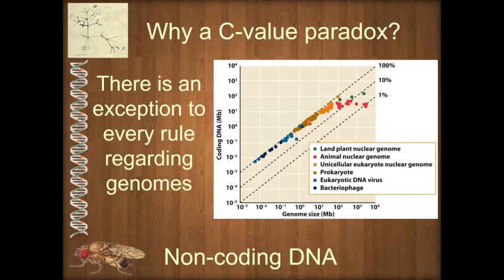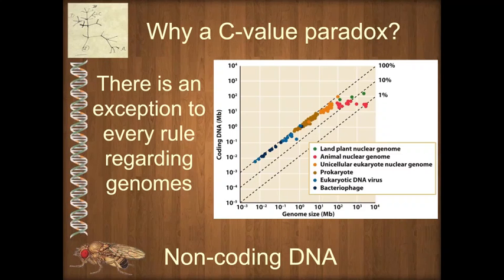Now, let's explain the C-value paradox. It turns out that the C-value paradox is rather easy to explain. There's only one main reason for it, and that is the non-coding DNA. Eukaryotic genomes have huge amounts of non-coding DNA. In the human genome, it's 98.5% of our genome. In others, it's maybe 99.9-something percent, so massive amounts. Because that non-coding DNA only contributes a very little bit to phenotype, you can get lots and lots of it without having much difference in organisms. And very simple organisms can add lots and lots of non-coding DNA and still remain very, very simple.